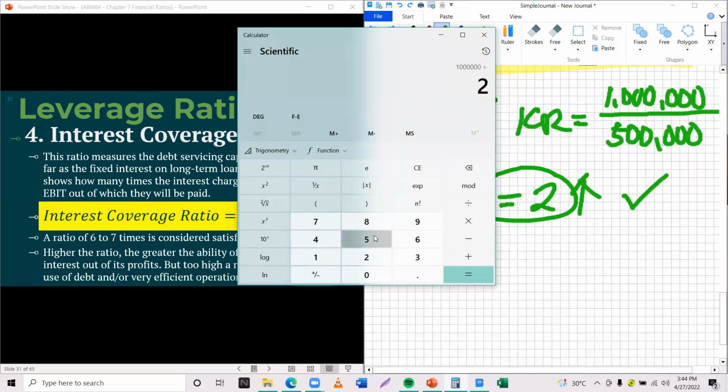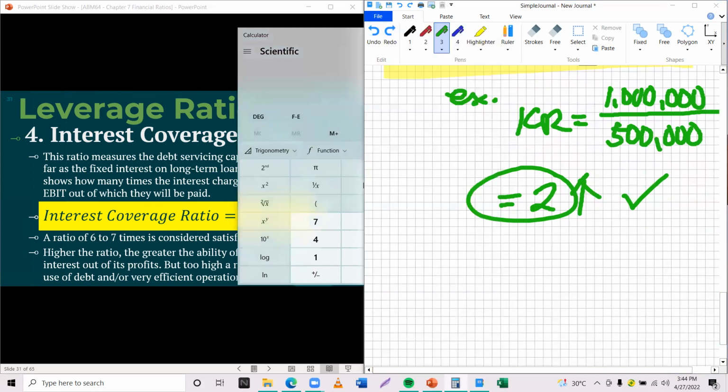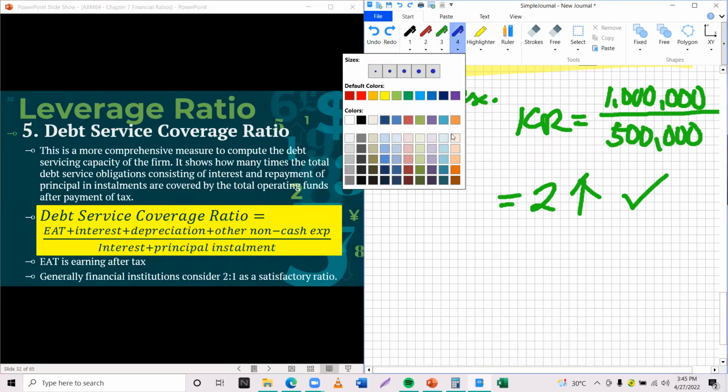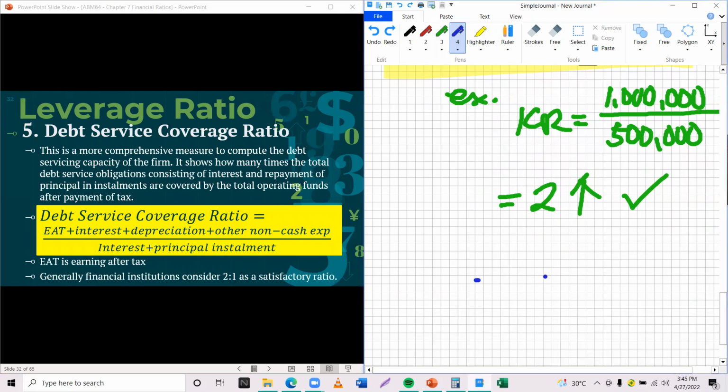So 1 million divided by 25,000 is 40. Imagine 40, dako kaayo nga ratio, that means kaya gyud nimo bayaran ang 25,000 anytime. Okay? So that is for the fourth one, and the fifth would be the last type.